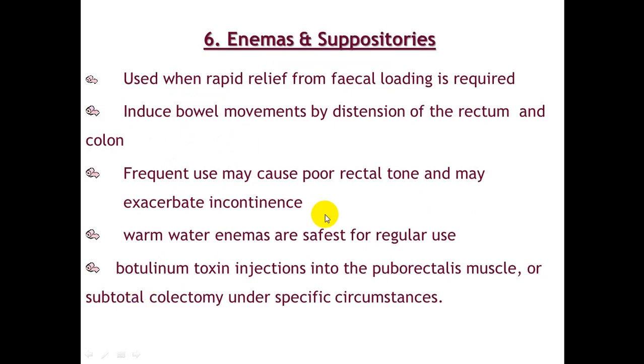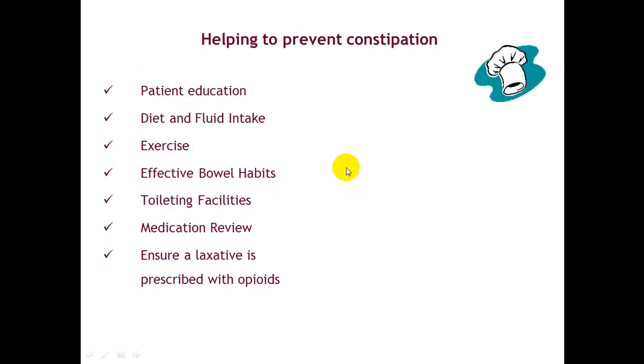Enemas and suppositories. It is important to mention that enemas and suppositories are part of the treatment of constipation after failure of all previous treatment. They are used for rapid relief of symptoms. Frequent use may cause rectal incontinence. It's a very important issue. Whenever you use an enema, use a warm water enema, which is safer for regular use. Botulinum toxin injection into the puborectalis muscle or subtotal colectomy can be used as part of treatment of constipation. This is investigational and usually not done in routine practice.